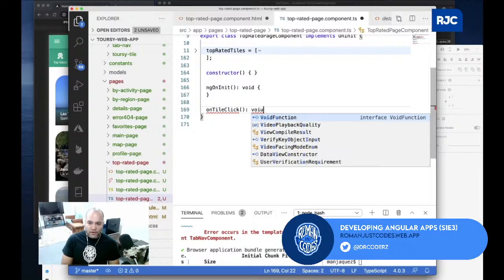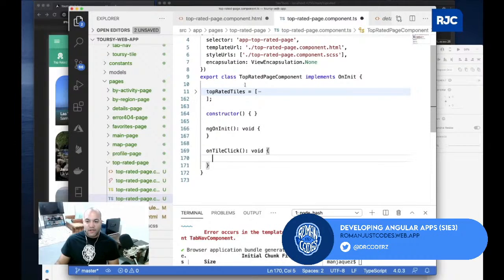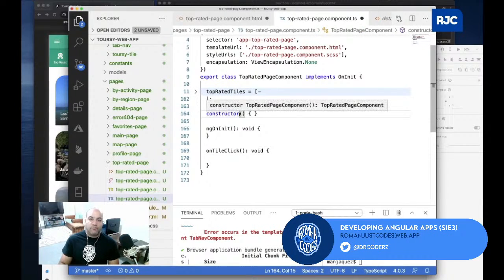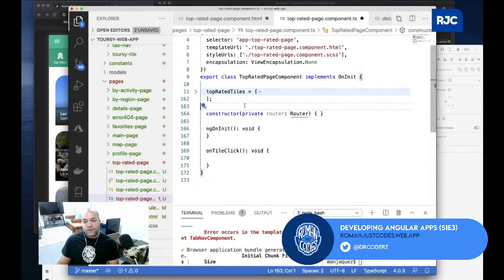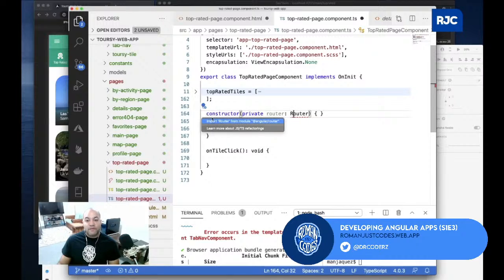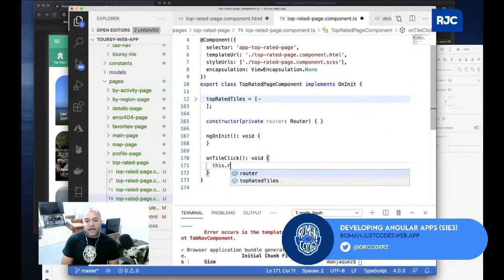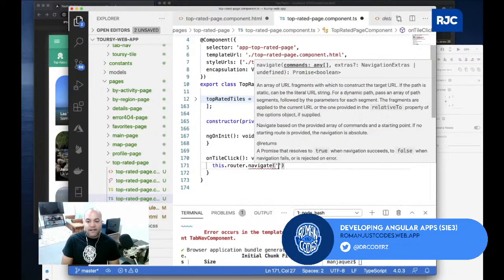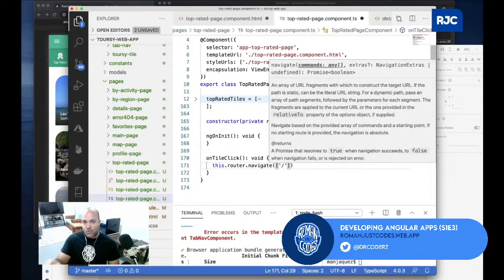This is just like void, whatever. And then here, in order to perform the navigation to the details page, I have to import the router service in my constructor. So I do private router, and then through the router, you perform a navigation within the application, right? The way to do it is this.router.navigate, and the navigate takes an array with the path that you want to navigate to.